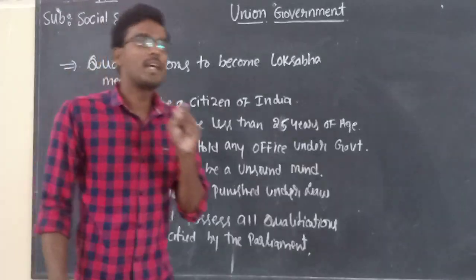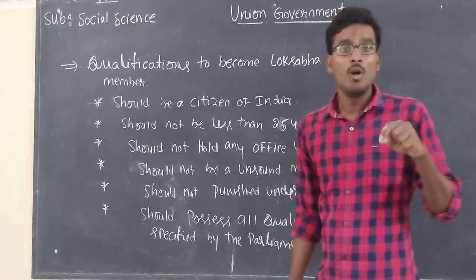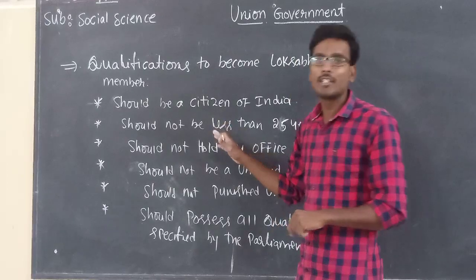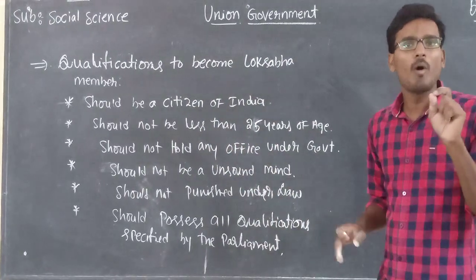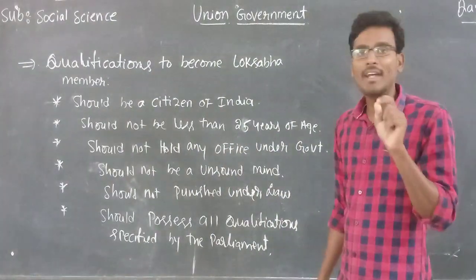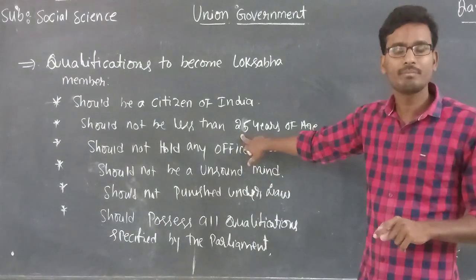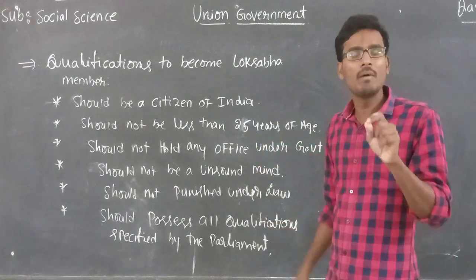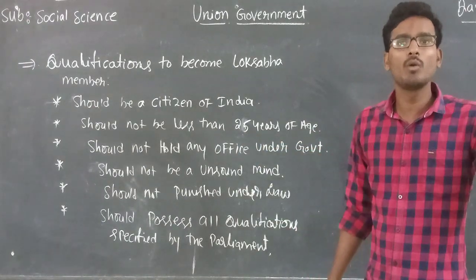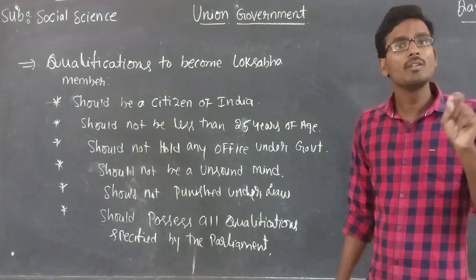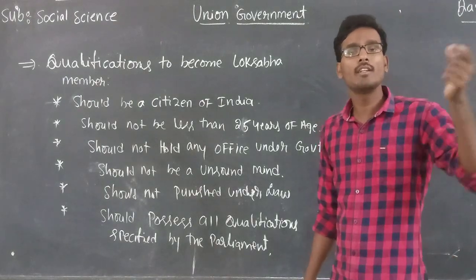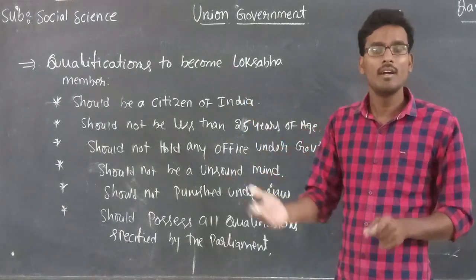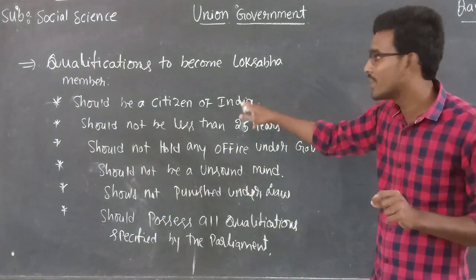Children, there is one technique here. If the question asks, what are the qualifications to become a Rajya Sabha member and what are the qualifications to become a Lok Sabha member? Both points are the same, but here you can find the variation in age only. A person who wants to be a Lok Sabha member must have a minimum of 25 years of age or more. But a person who wants to become a Rajya Sabha member must have 30 years of age or more than 30. That is the one and only variation. Remaining all the things are the same.